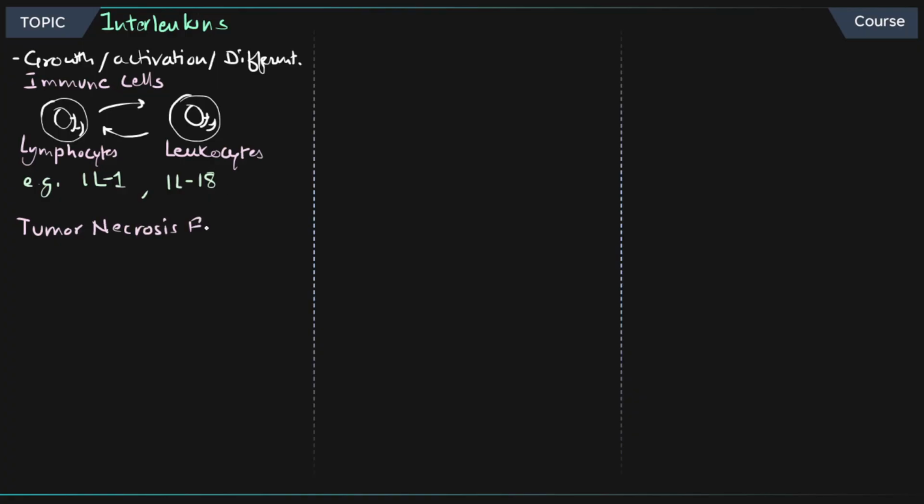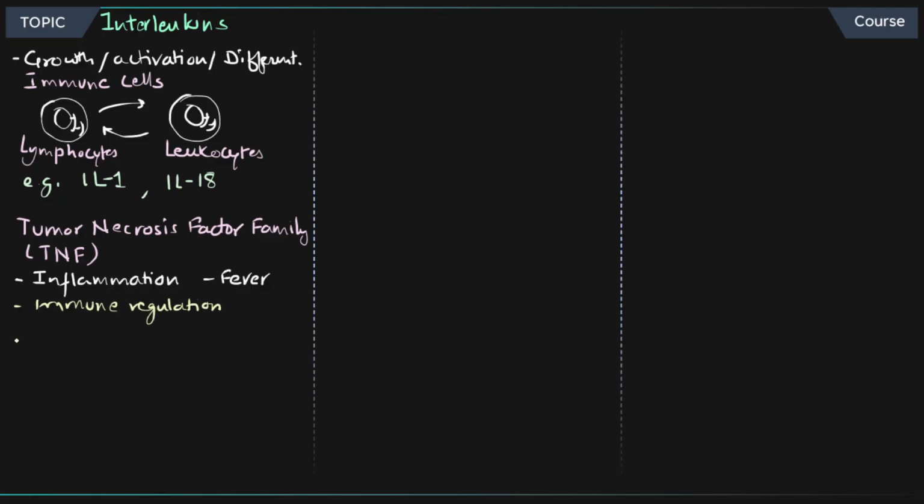Now, some of the other molecules include the tumor necrosis factor family. There is a family of protein molecules that are really important for tumor necrosis, right? TNF alpha is the name of the molecule, important for inflammation, fever, and immune regulation, which is a very, very important function of the TNF alpha family molecules.